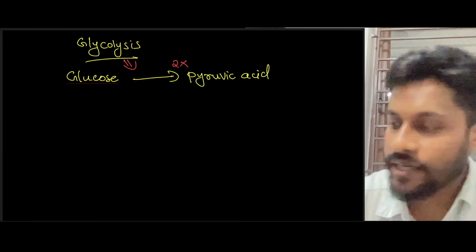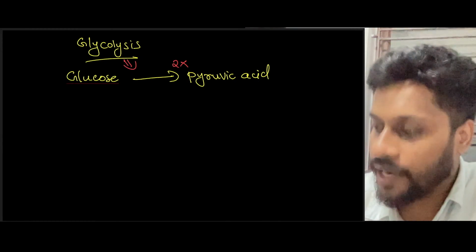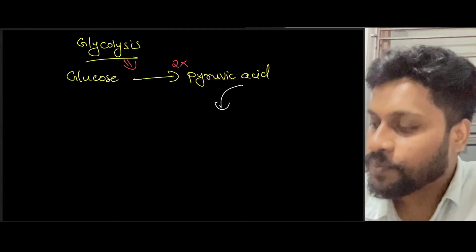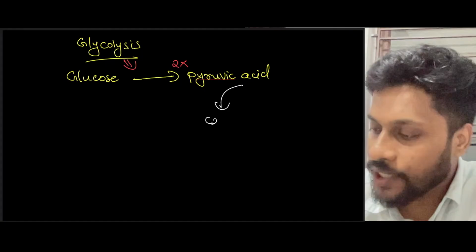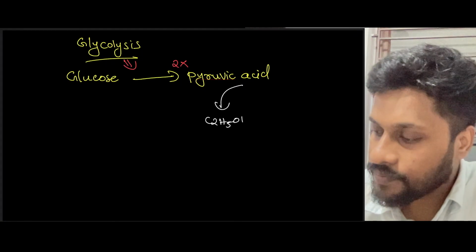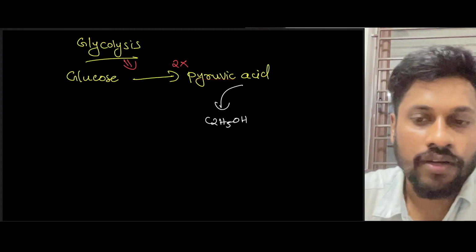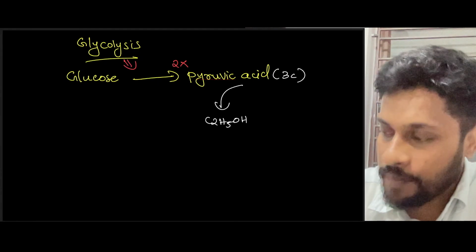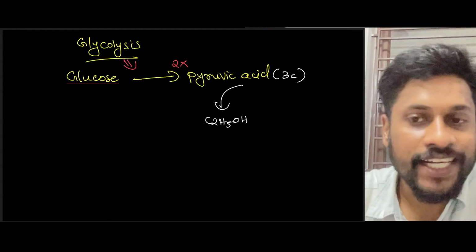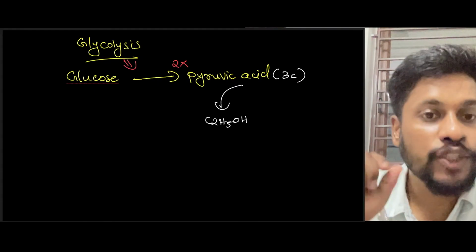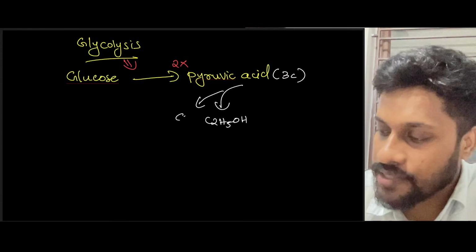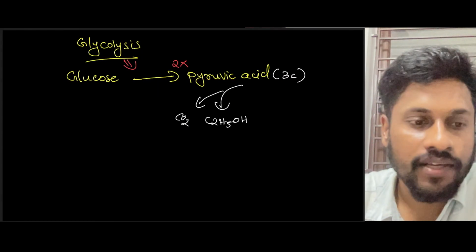If it is anaerobic respiration, then pyruvic acid will be converted into, let's say, C2H5OH, which means alcohol, right? In pyruvic acid, there will be 3 carbons. In ethanol, or C2H5OH, there will be only 2 carbons, which means there will be one excess carbon, which will be released in the form of carbon dioxide, right?